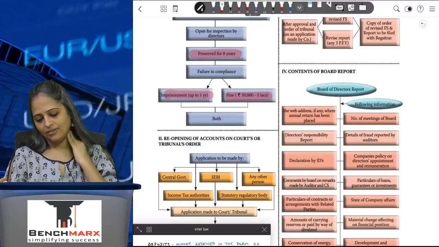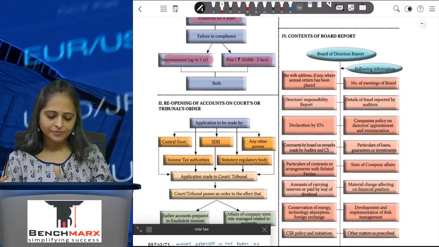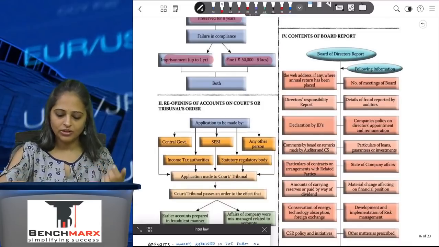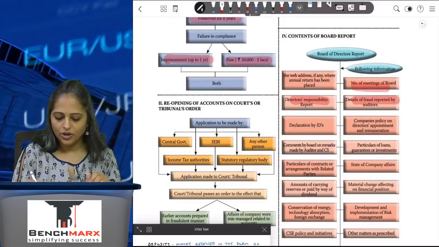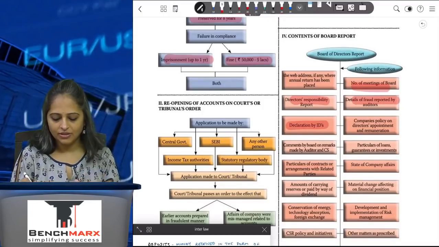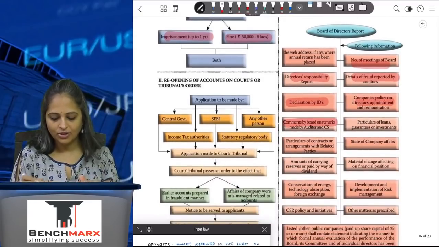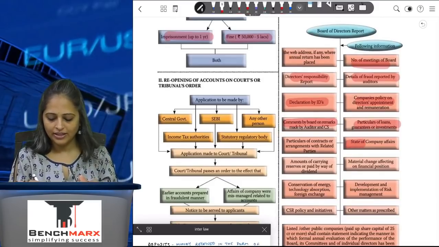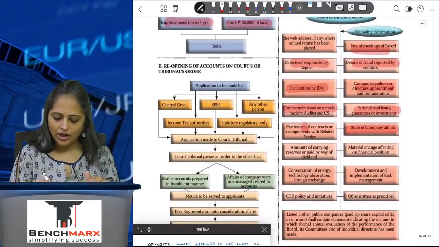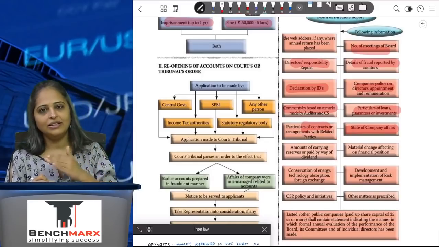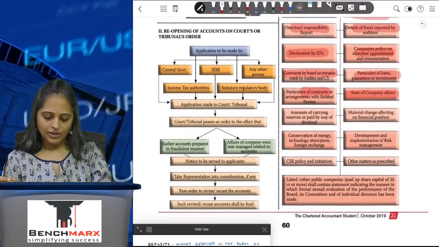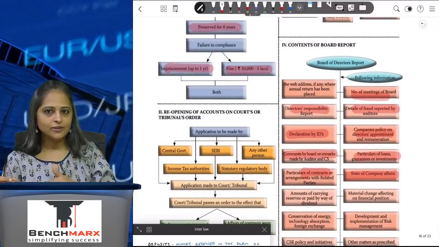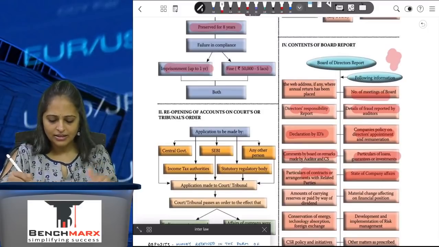The board of directors report is an exhaustive report which gives details about the number of meetings held, directors' responsibility report, fraud reported by auditors, declaration by independent directors, company policy, comments on board remarks, particulars of loans taken, state of company affairs, and contracts with related parties. So everything that they have done is to be reported by the board to the shareholders and to the company. These are the contents of the board of directors report, which can again be asked in the examination.